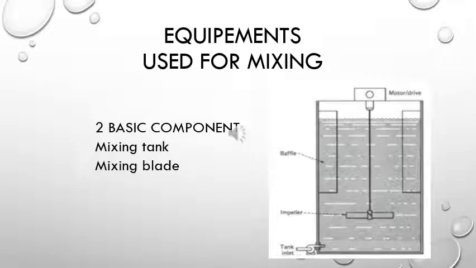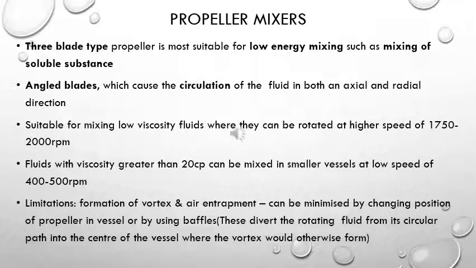Next part is the equipment which is used for mixing. In case of liquid mixing, there are two basic components. One is the tank and one is the blade. Now coming to the type of mixer, the first mixer is the propeller mixer. A commonly used propeller mixer will have three blades and it is used for mixing soluble substances. As the substances are soluble, we need to put in less energy for the mixing of this type of substance. So these propeller mixers are used for low energy mixing, that is nothing but mixing of soluble substances.